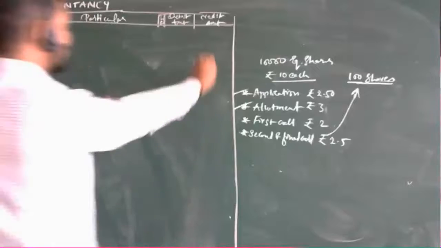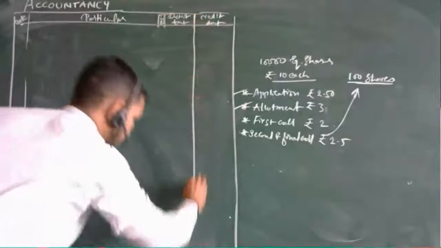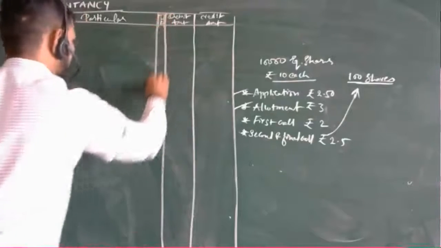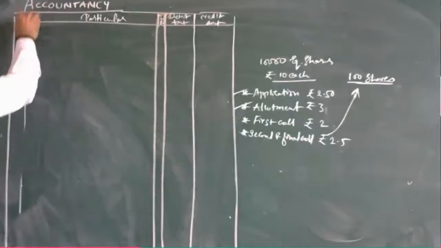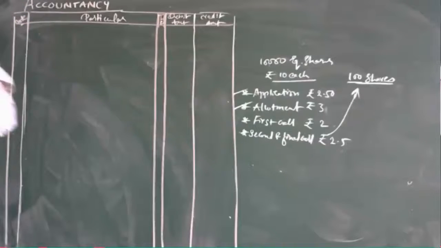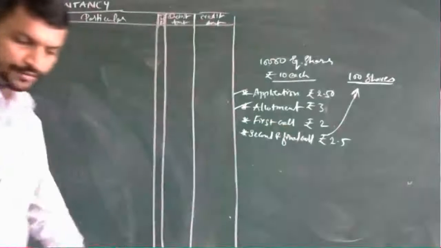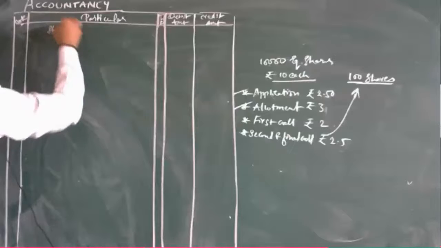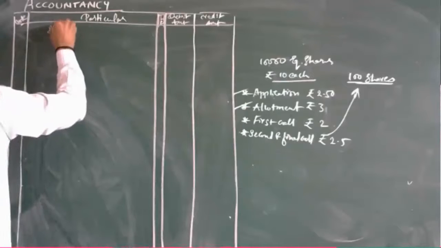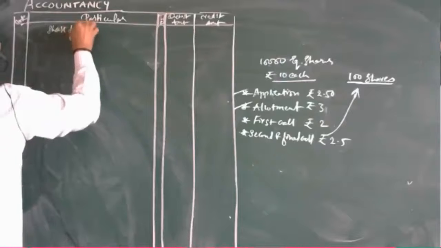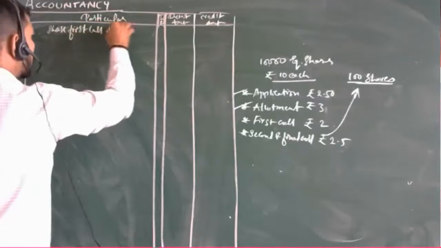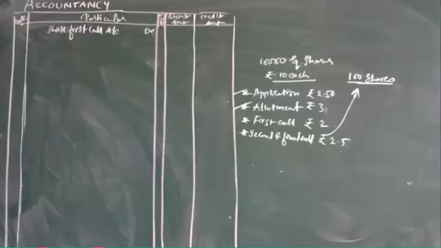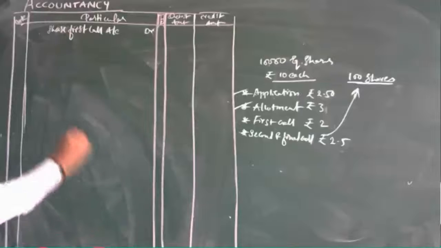Okay, we will still be having 4 journal entries. Let's see what they are. Now we will be having a journal entry regarding the first call. How will it be? See, the first call: first call account debtor to share capital account. Just check what the value will be here.